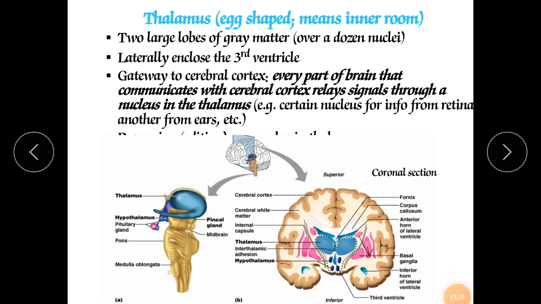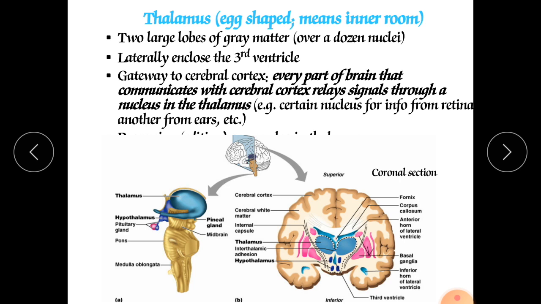Now we will switch over to the next part of this diencephalon. It is called hypothalamus. This hypothalamus is also important in emotions and the various functions of our body, which is nothing but the connective link between the brain and pituitary gland.